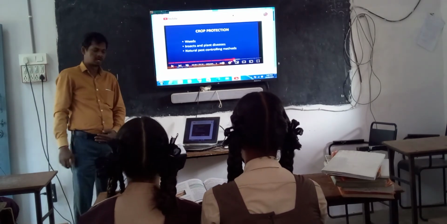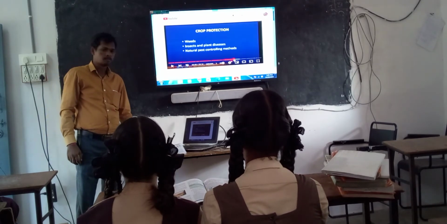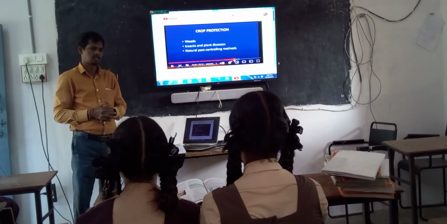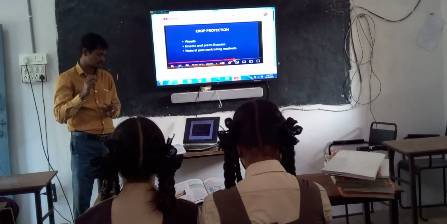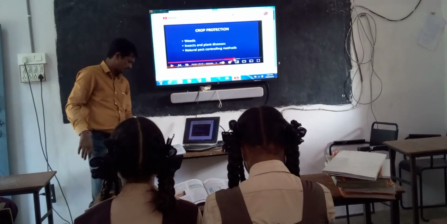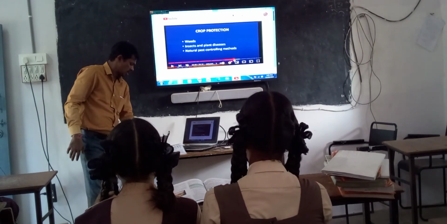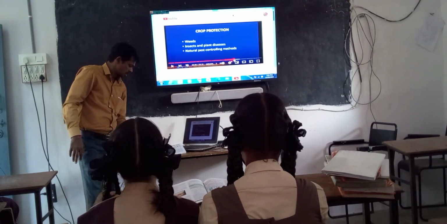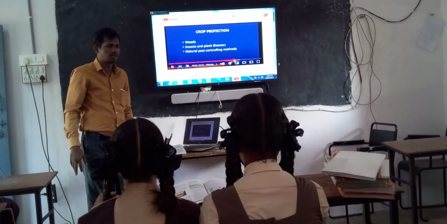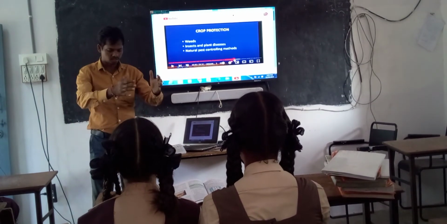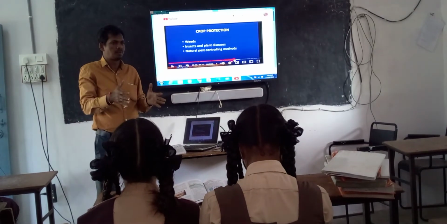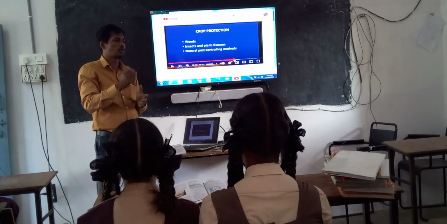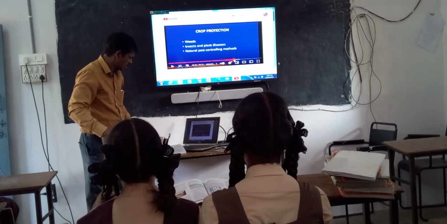First one, weeds. What is the meaning of weeds? Plants which grow along with the wanted plants. These are unwanted, unnecessary plants which are growing in the crop. Often in a field, along with the crop plants, other unwanted plants grow. These plants are called weeds. Do you know any names of weeds in a paddy field? When we start agriculture, there are useful crops, useful plants. Along with these useful plants, some unwanted plants also grow. These are called weeds.